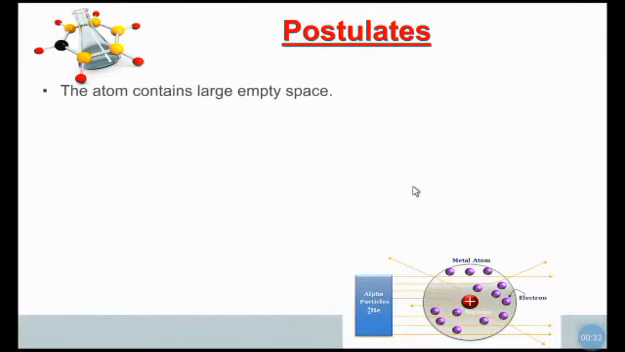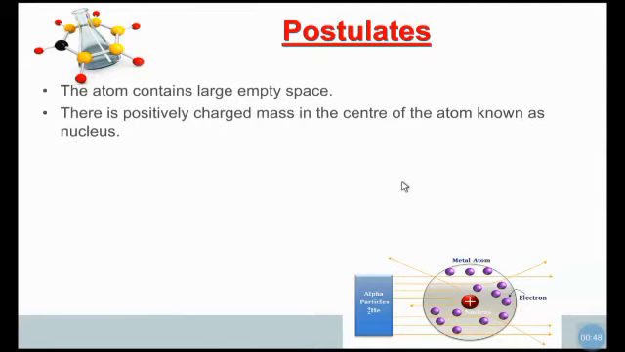The first postulate is that the atom contains large empty space. That means most of the alpha particles pass through the gold foil because of the large empty space. The second one, there is a positively charged mass in the center of the atom, known as the nucleus. So from this Rutherford experiment, we can conclude that a positively charged mass is present in the center of the atom.